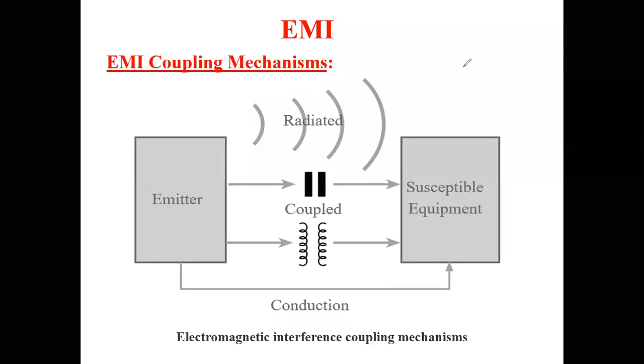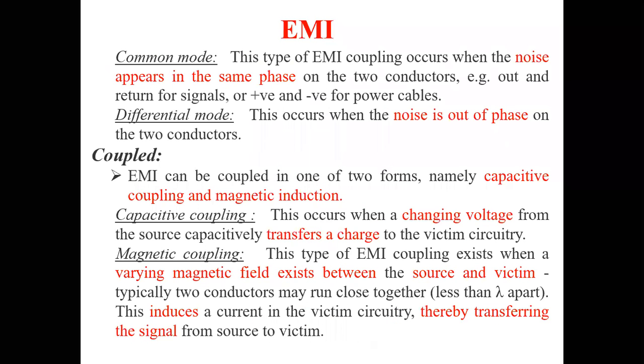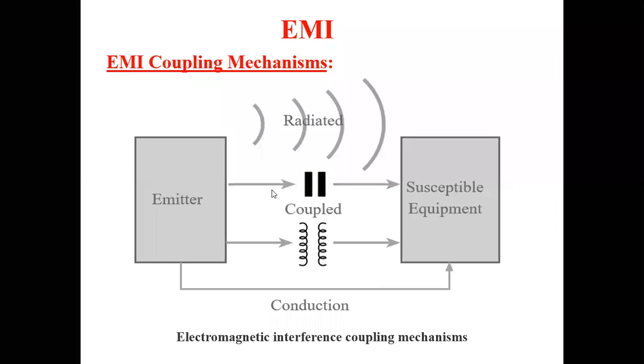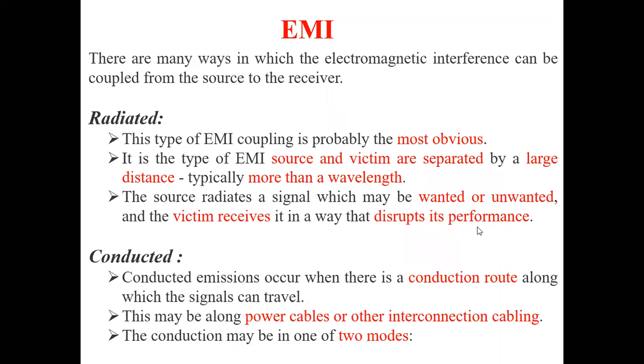And next one is the coupling type. Here we have two couplings, either capacitive coupling or magnetic coupling, otherwise called inductive coupling. Capacitive coupling means the charge is transferred via a coupling mechanism, whereas in inductive coupling, a varying magnetic field will produce a current, and that current is transferred to the equipment, that is, to the victim. So this refers to nothing but the interference.